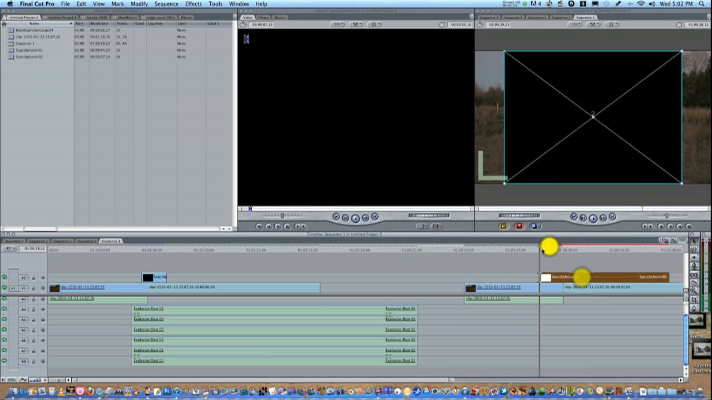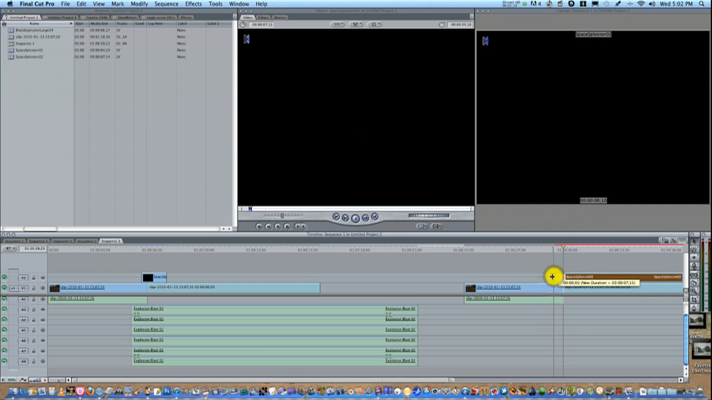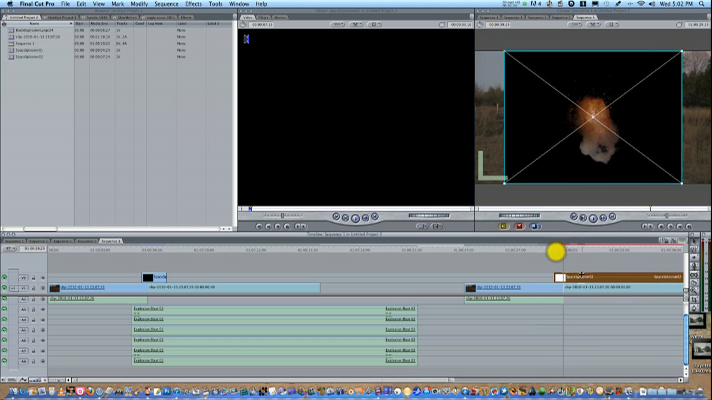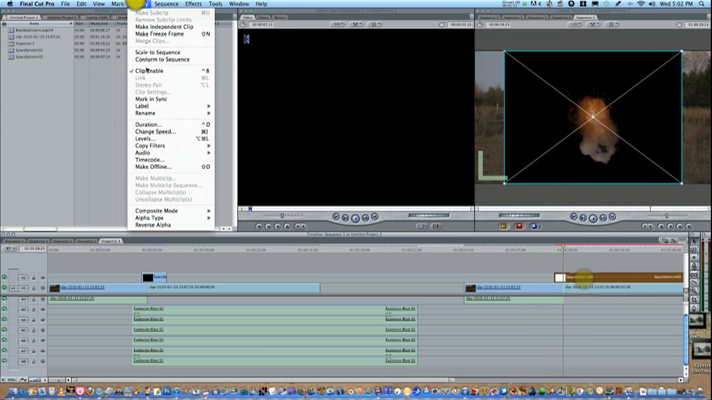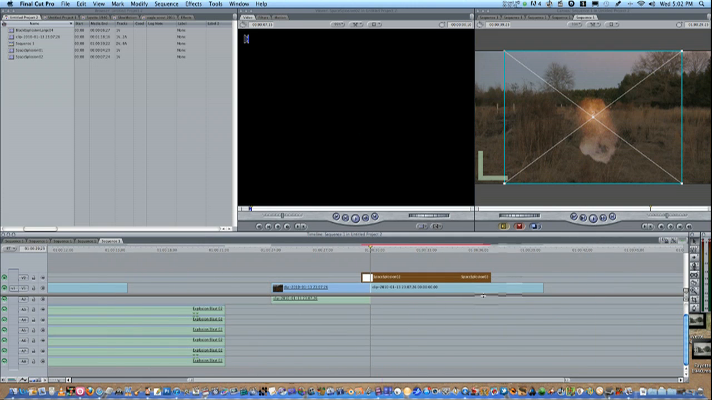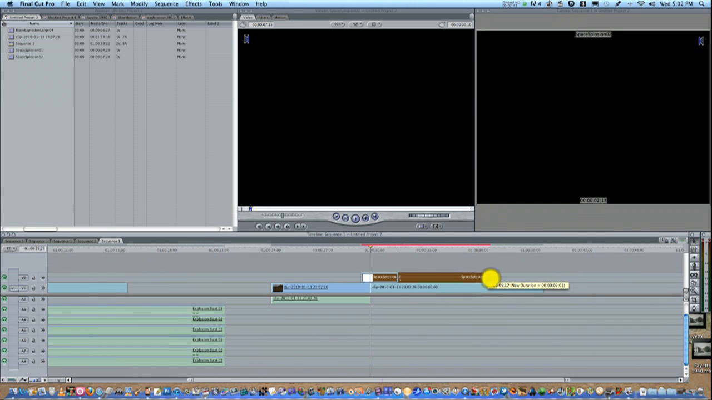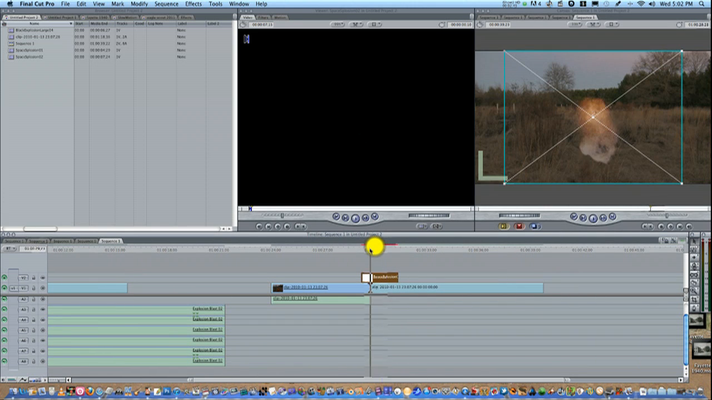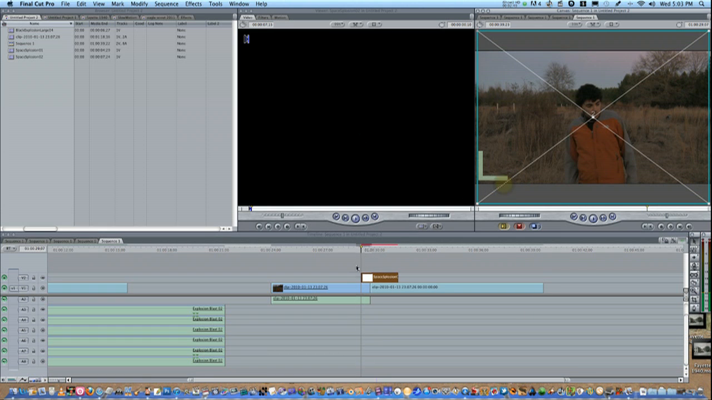So now we see that we have our explosion down here, but there's a black background. That's a problem. Well, that's easy to get rid of. Just go to Modify, Composite Mode, and Screen. Basically keying out the black. So we have our explosion. Now we need to resize it.